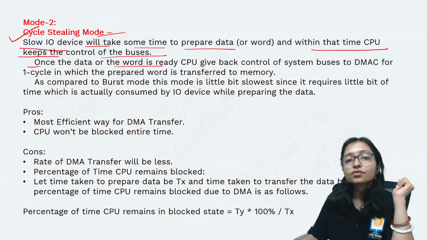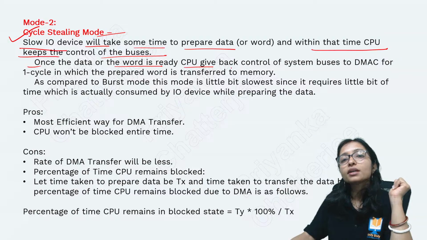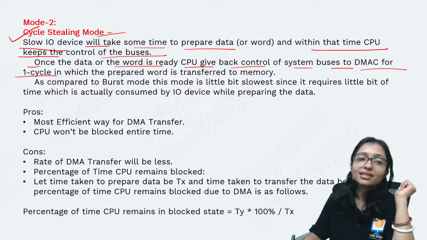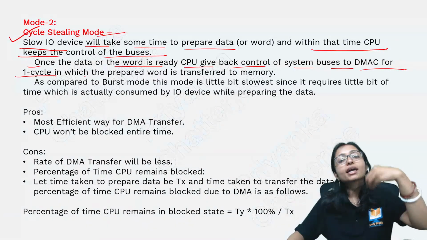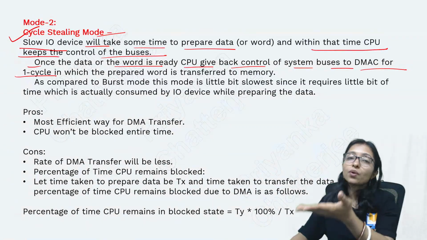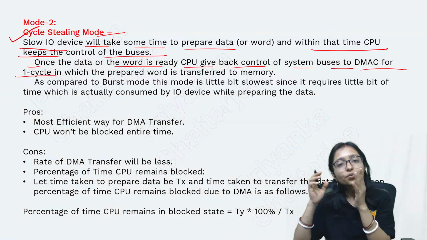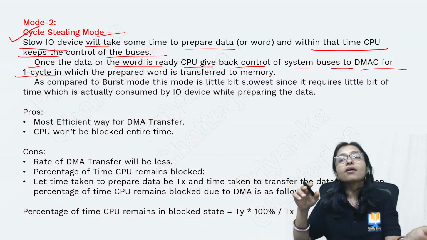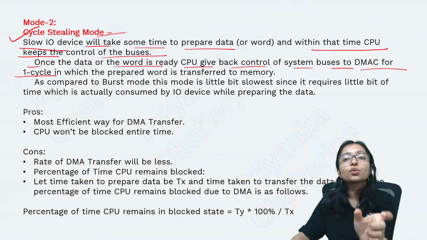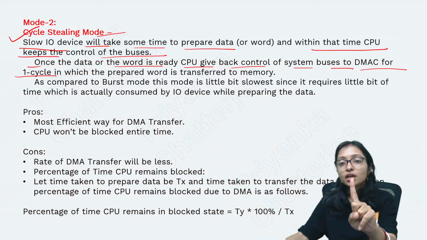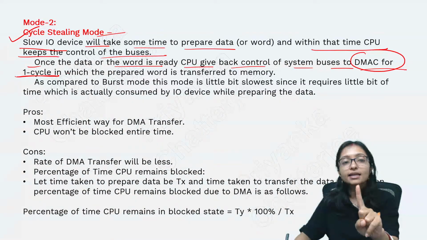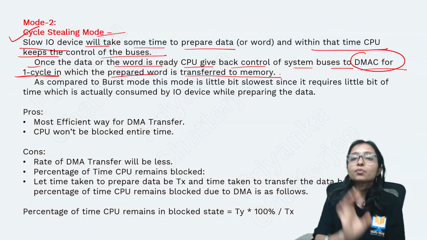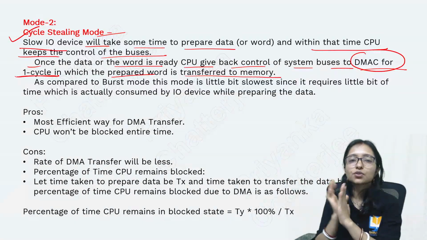Once the data of the word is ready, the CPU gives control of the bus back to the DMA controller for one cycle. It means you are getting the permission, but after that you are still very slow. That's why when you are preparing your data, the CPU will work, and whenever it is ready, the CPU will give one cycle to the DMA controller for which the prepared word is transferred to memory. Whatever you have already prepared, transfer it.